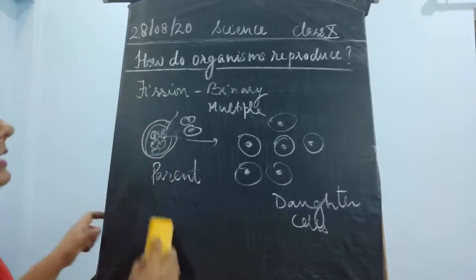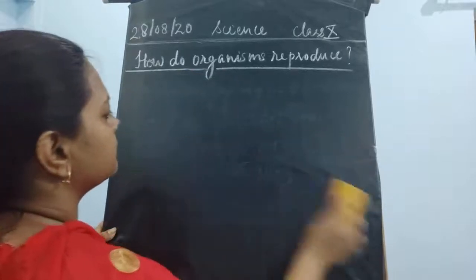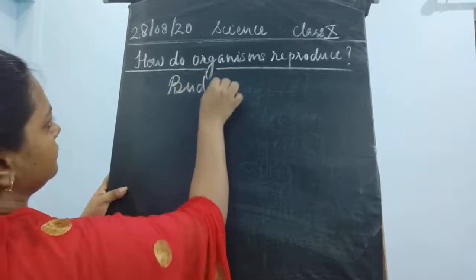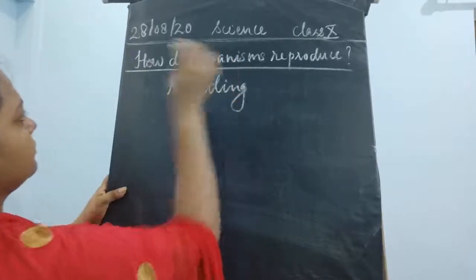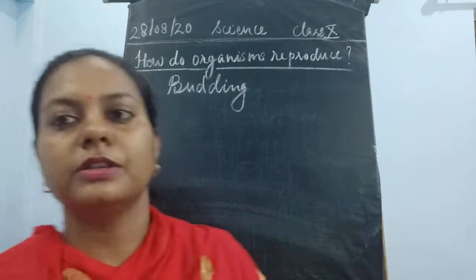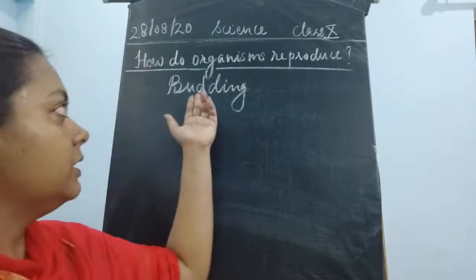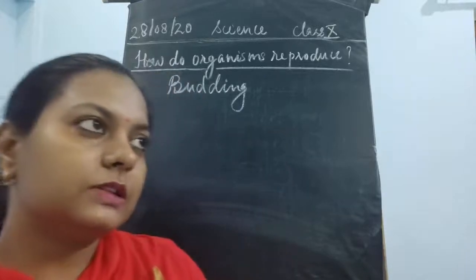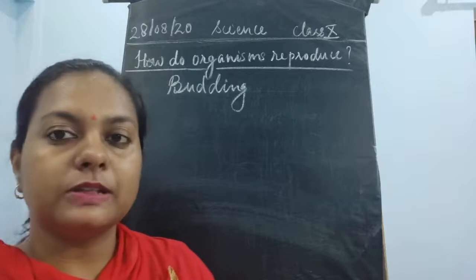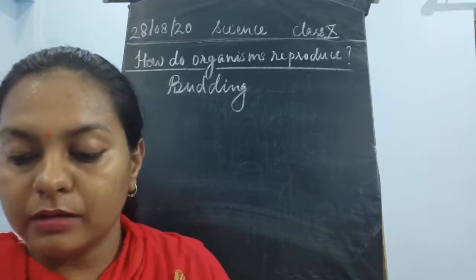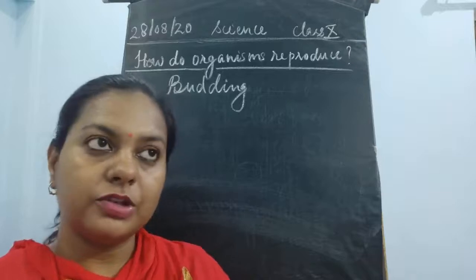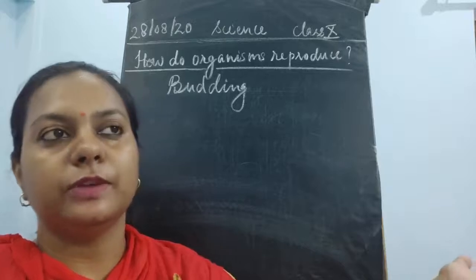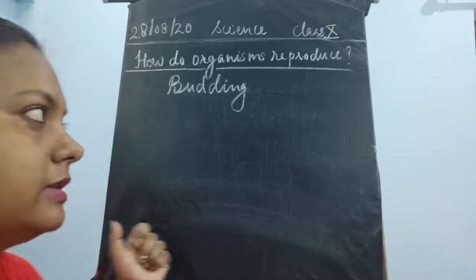Now I will move on to the next topic, that is budding. So this is the next mode of reproduction, asexual mode of reproduction, which is known as budding. Now what is this budding process? Budding process or the bud formation, it is a process by which one projection like formation is happening on the parent's body, and then it detaches and forms an individual, fully grown individual, okay, outside this parent's body.